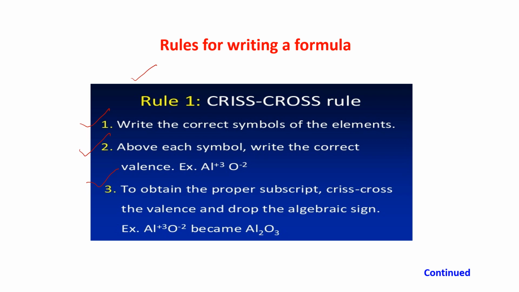They have written the formula of aluminium oxide. First you write it down in words, then you write down the symbol. Aluminium means Al.